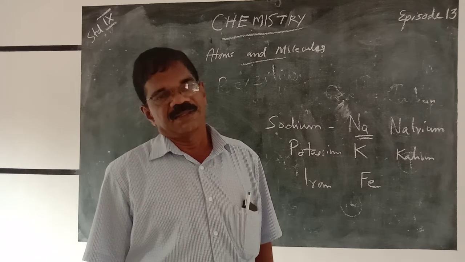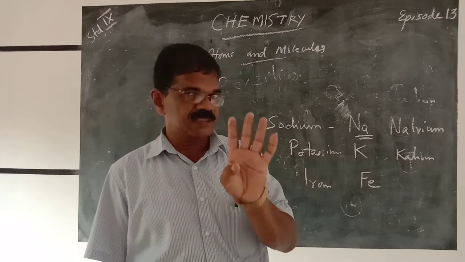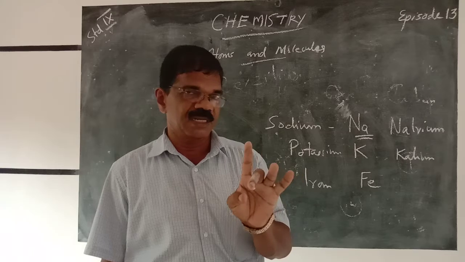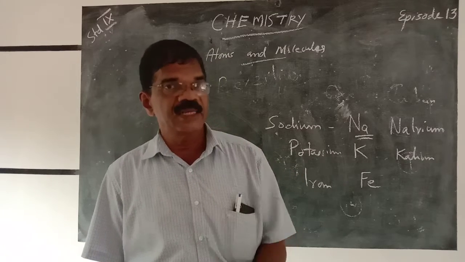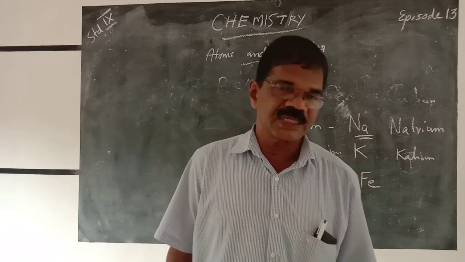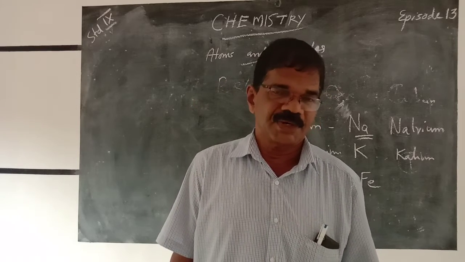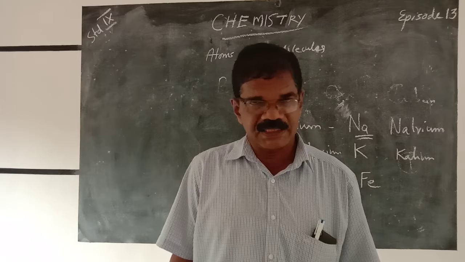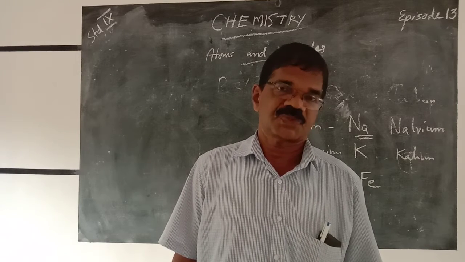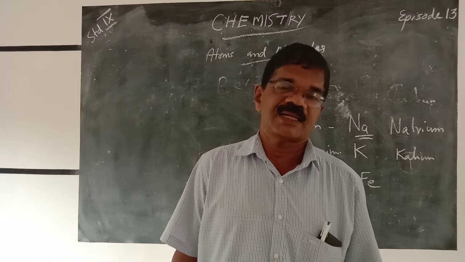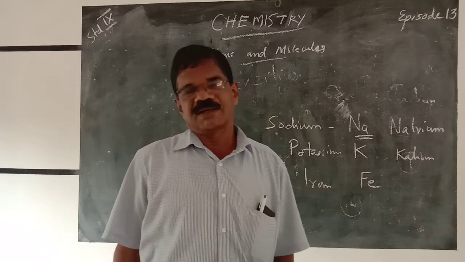The symbols represent one atom of the element. By using symbols, we can write atoms, molecules, molecular formulas, then chemical equations. Before all these activities, we use symbols. So first you have to learn them, and use them several times.